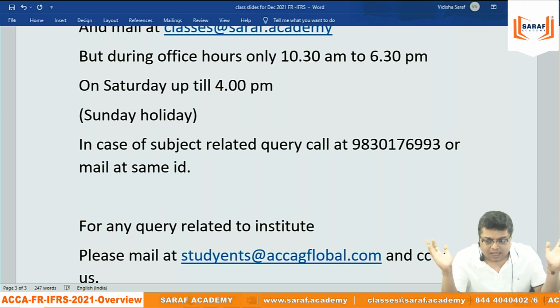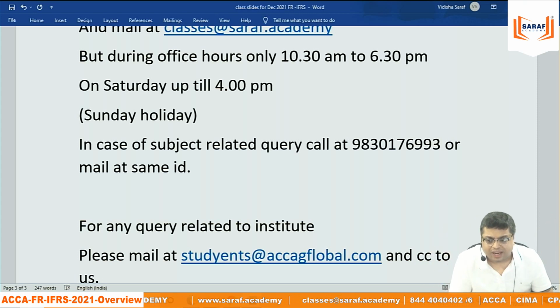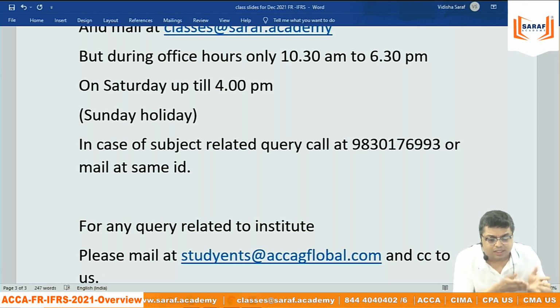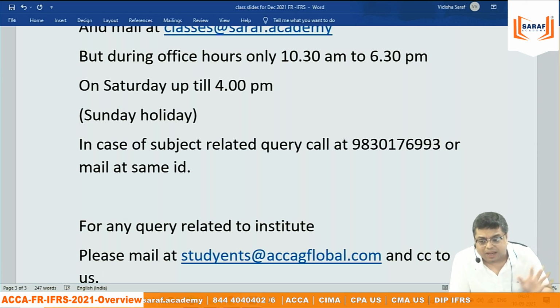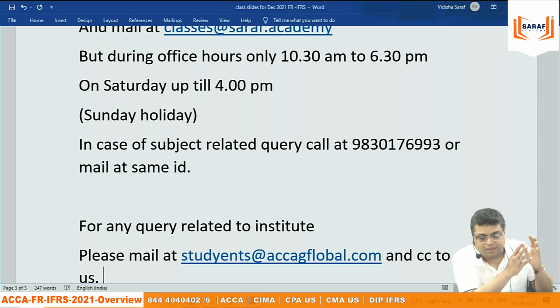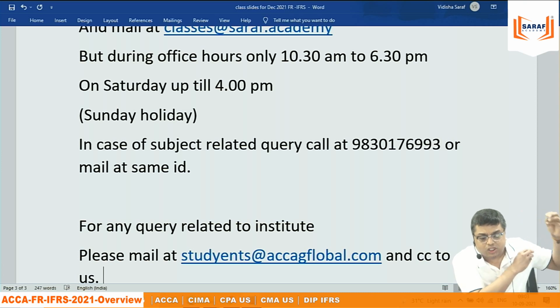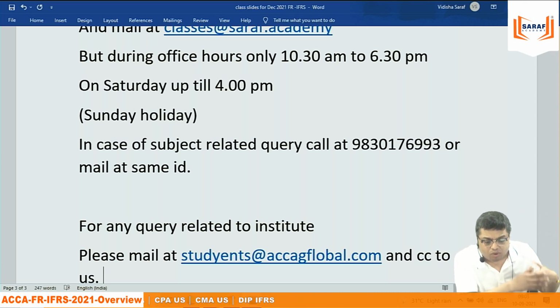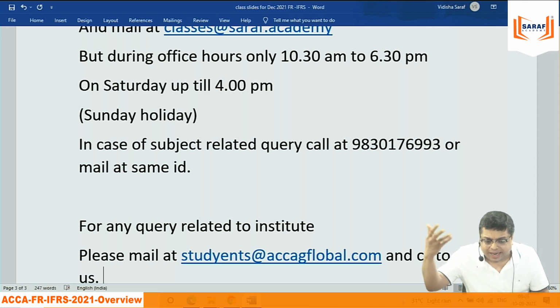Because in ACCA, there are all over the world, more than 5 lakh students are there. How they will be able to understand you are asking this? So for that reason, you need to properly mail them. And in case your software is not working, the institute paper is not working, you have not received your admit card or anything, believe me, we cannot do anything. We don't have rights given by the institute that you can solve this query. You can just mail to us, so that since we are directly connected, we will also be communicating to the institute on your behalf where it is required.